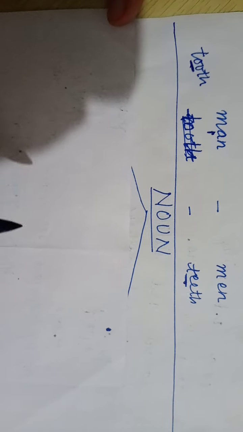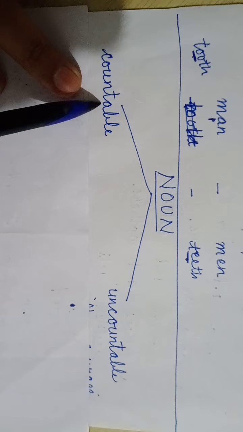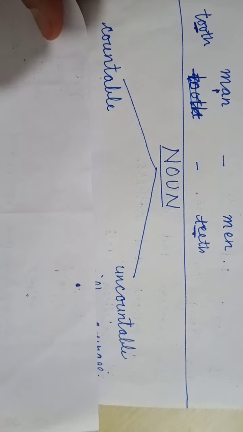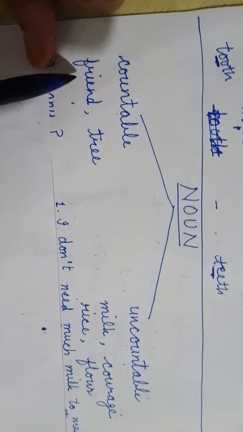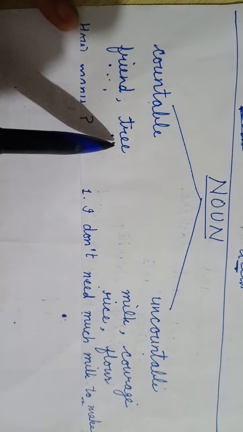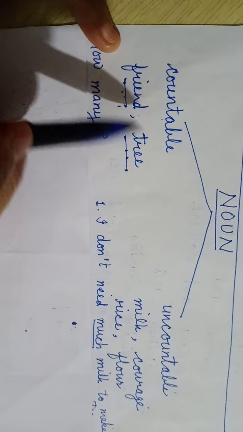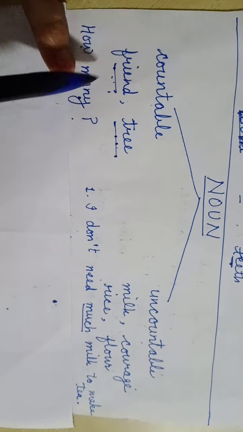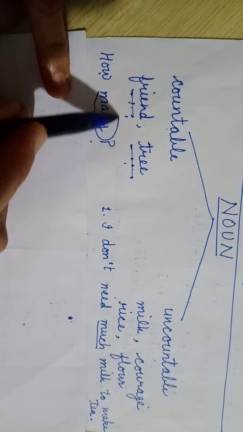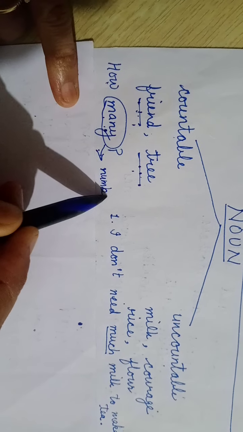Children, there is another way of classifying nouns, that is, some nouns are countable and some are uncountable. Let us understand with examples. Friend, tree. These two nouns are countable. They are singular also, they are plural also. And we ask ourselves a question: how many friends do you have? How many trees are there? So many always denotes a number, right?